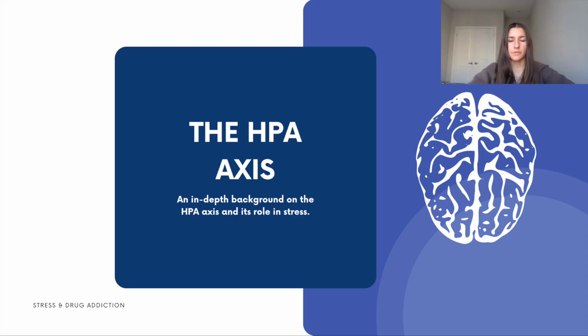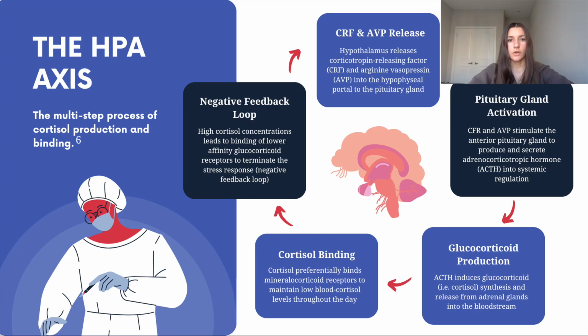The hypothalamic-pituitary-adrenal (HPA) axis is one of the main stress response pathways in the body. Neurons in the paraventricular nucleus of the hypothalamus release two neurohormones, corticotropin-releasing factor and arginine vasopressin, into the blood vessels connecting the hypothalamus and the pituitary gland to stimulate the anterior pituitary gland to produce and secrete adrenocorticotropic hormone into the systemic circulation. In fact, the ACTH will then induce glucocorticoid synthesis and release from the adrenal glands, which are above the kidneys. And the main glucocorticoid in humans is cortisol.